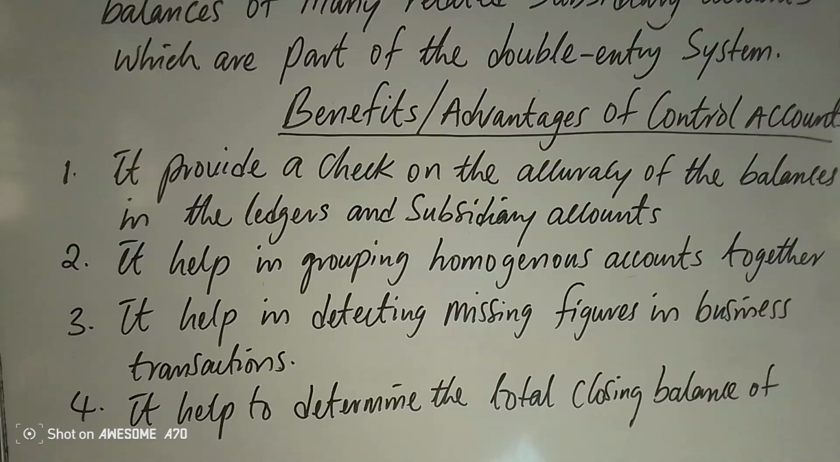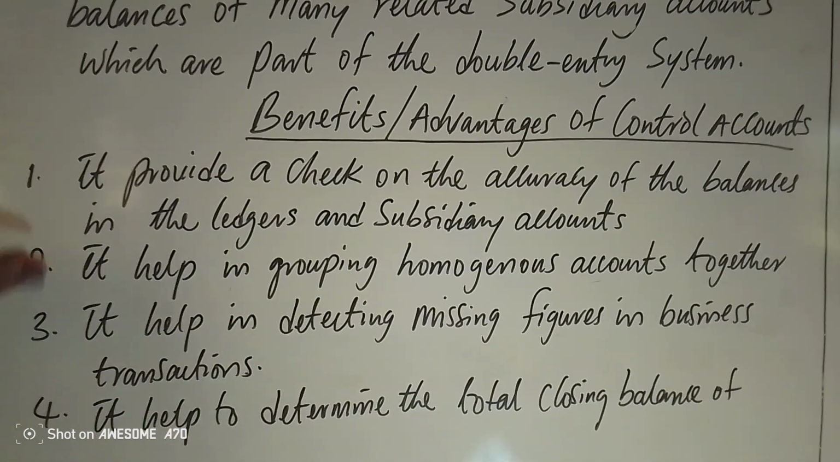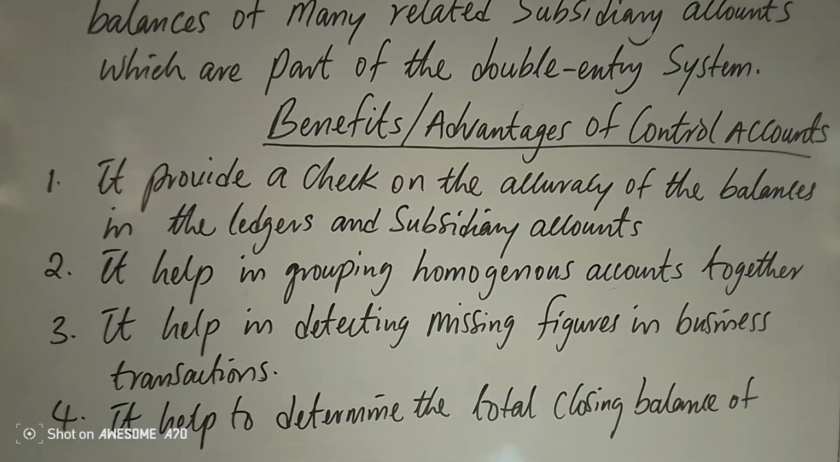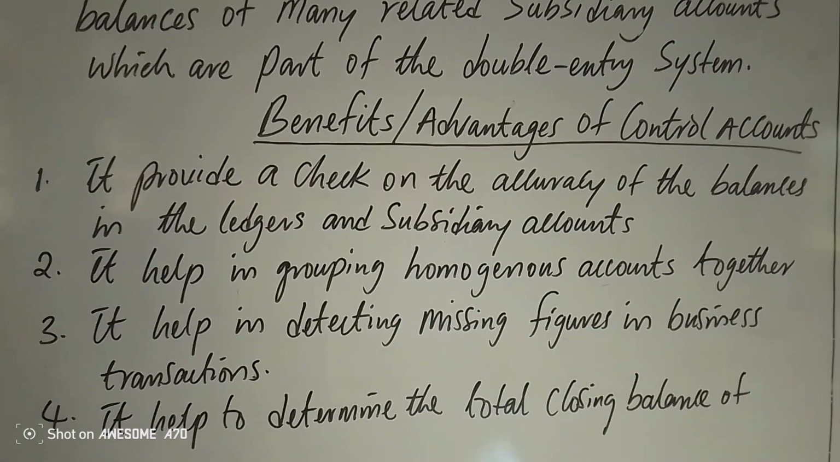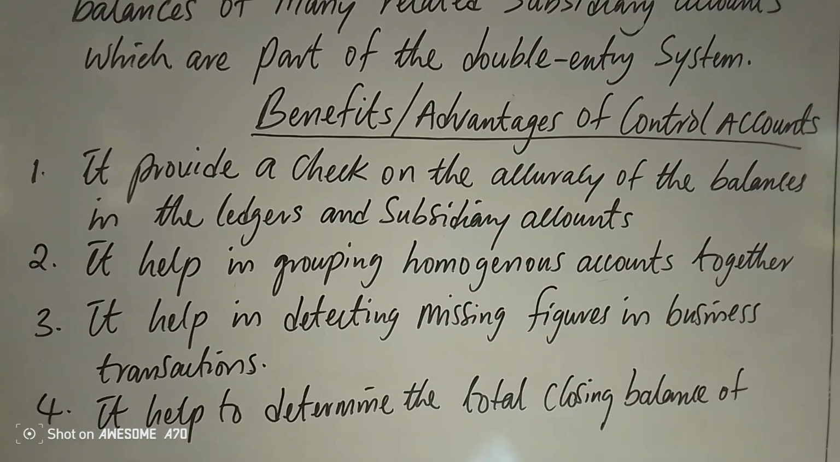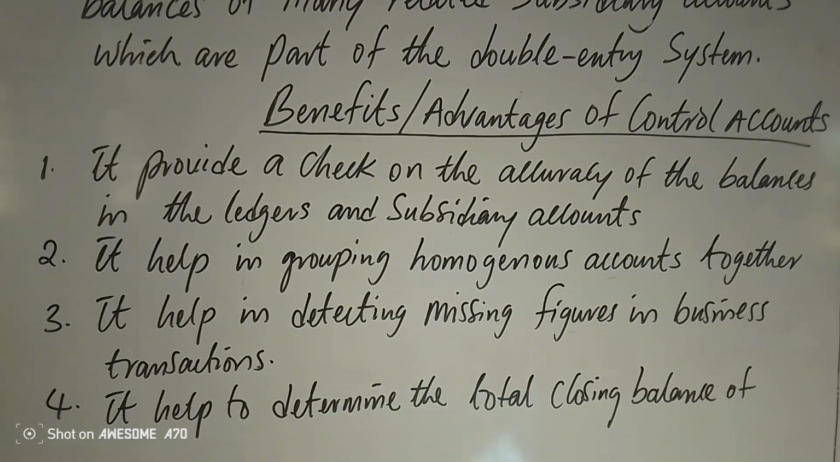But the type of control account we are going to emphasize here are two. When we're coming to that, it is prepared to check whether the final balances in the individual accounts are accurate the way they're supposed to be at the end of an accounting period. All the time, the business wants to know something about it.